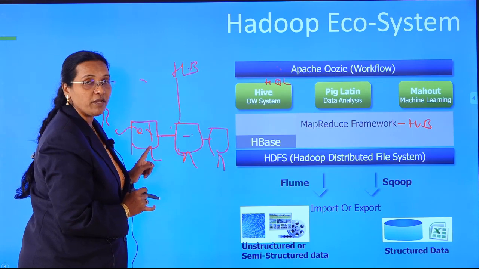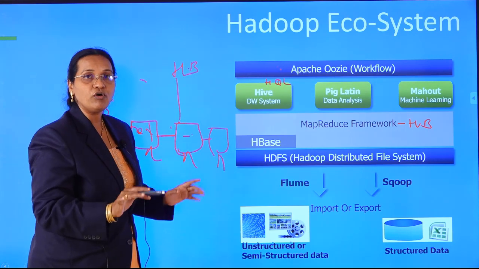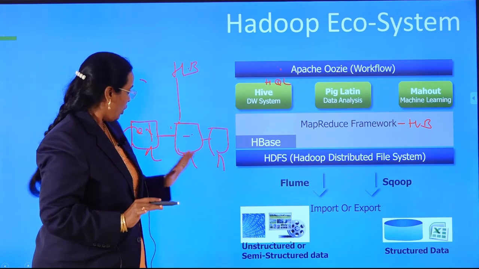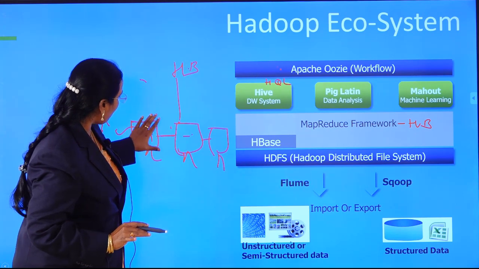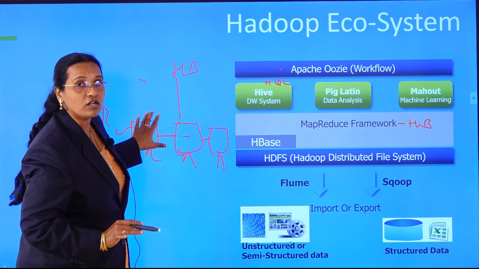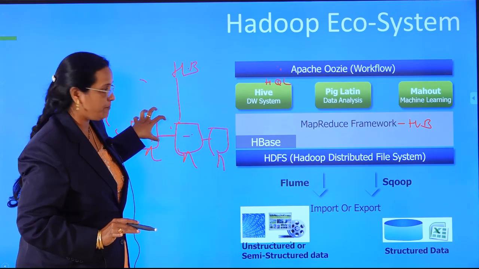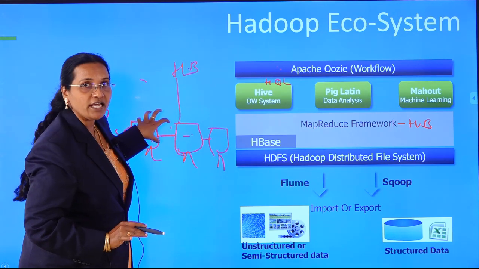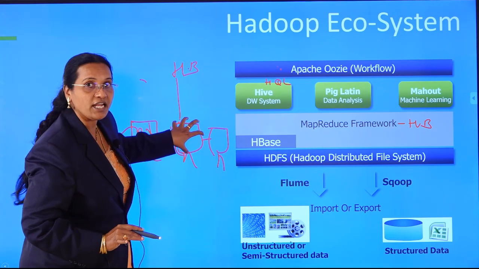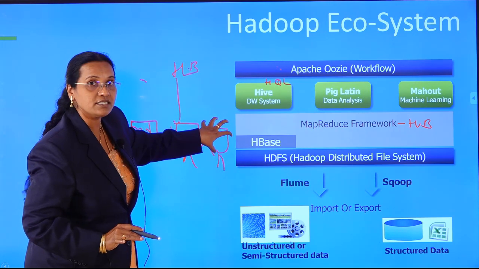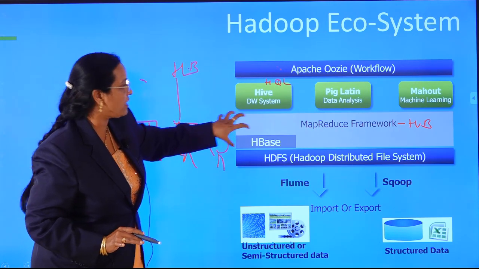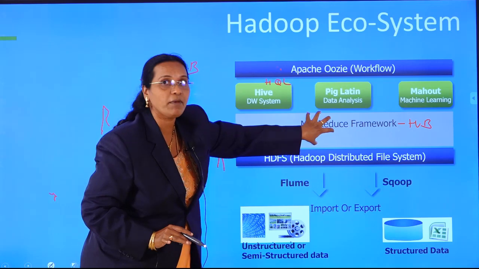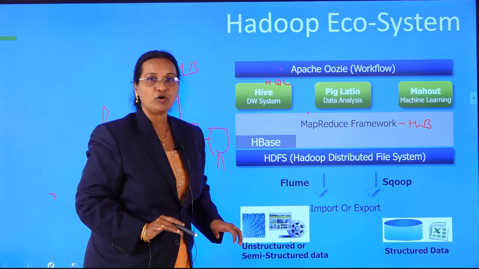The master node will not keep any data. Only the data node keeps the data. So I send the algorithm to the data nodes because my data is available there, and my algorithm will perform the analysis there. How do I write my algorithm? I write it using MapReduce. That is called MR coding.